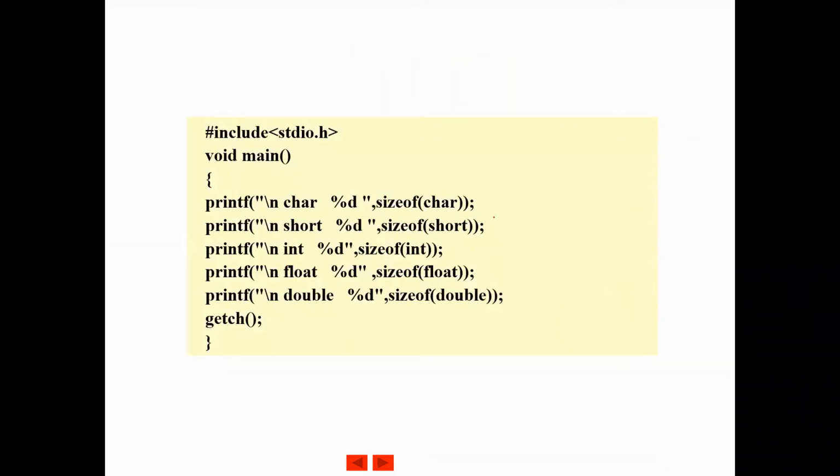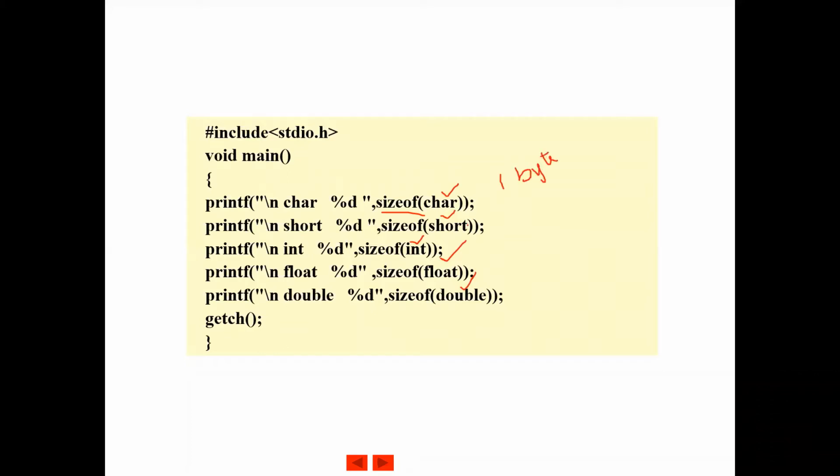For running and seeing the sizeof operator, sizeof is followed by brackets, and you can give the data type. In this example, I have used only the data types: character, short int, integer, float, double. When you run the program, you will get as output the number of bytes allocated when we declare a variable as character. It will return 1 byte. Character will be allocated 1 byte, right?